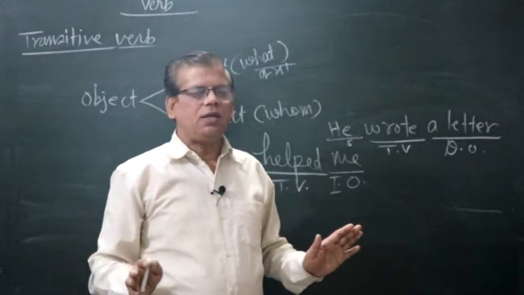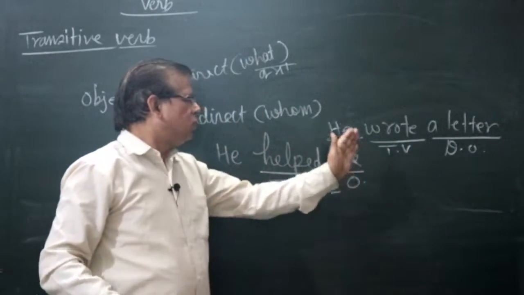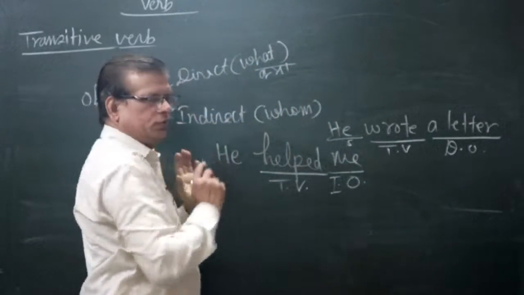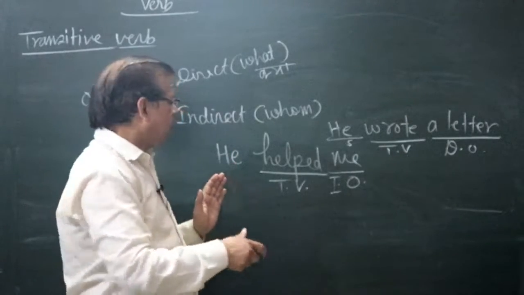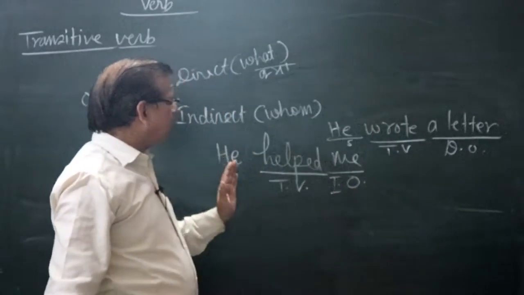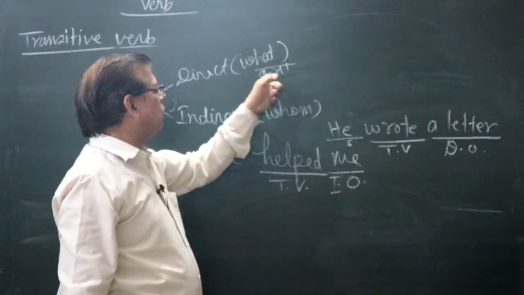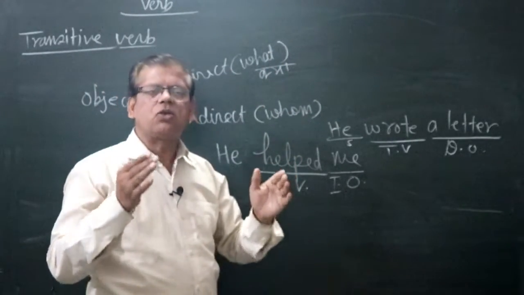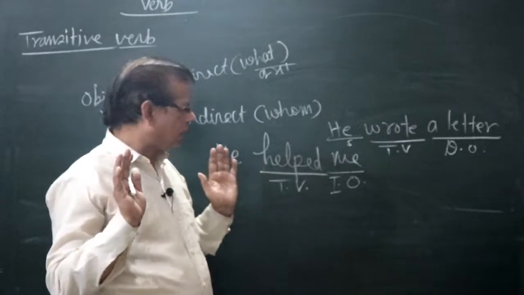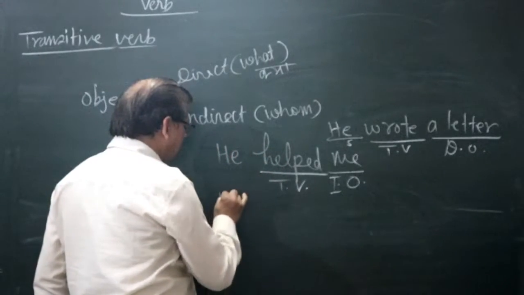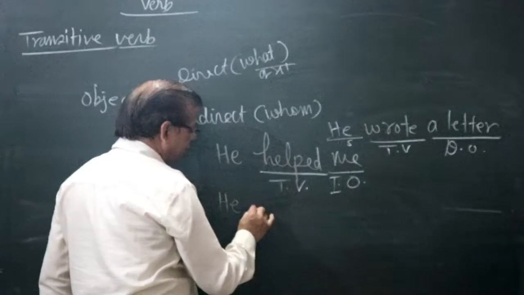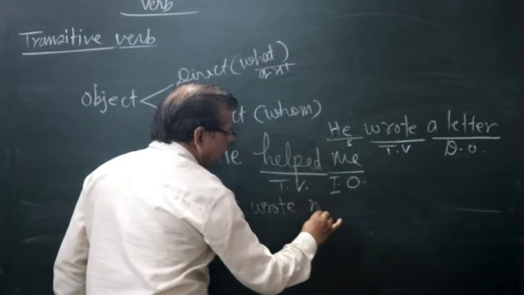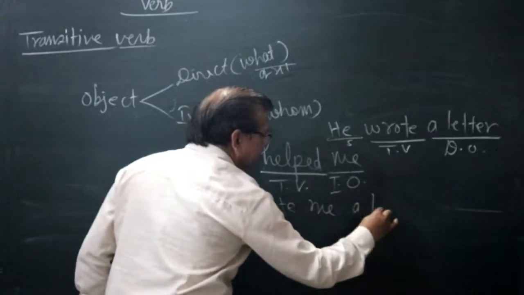Clear? When in a sentence you get the answer of either what or whom or both, I again say, when in a sentence you get the answer of the question what or whom or both, the verb of that sentence is called transitive verb. Third example, he wrote me a letter.